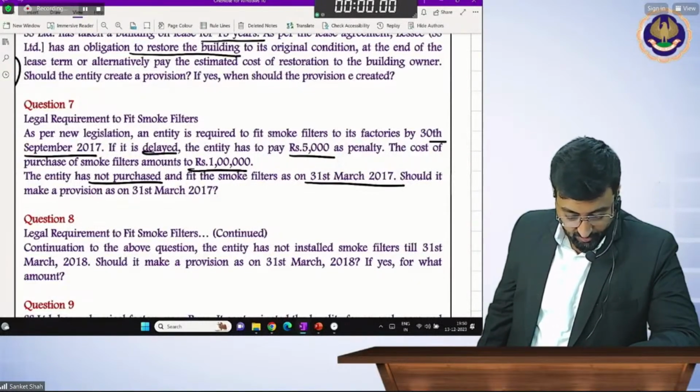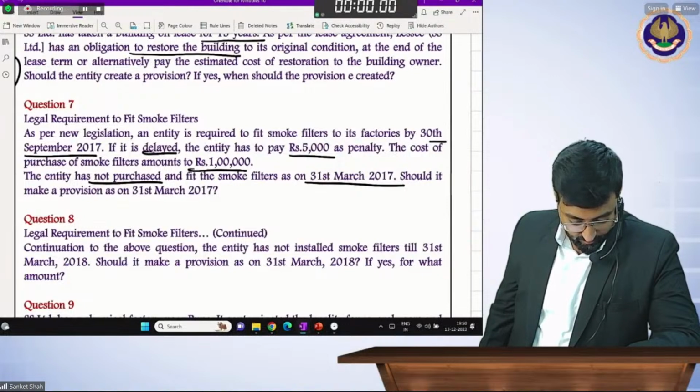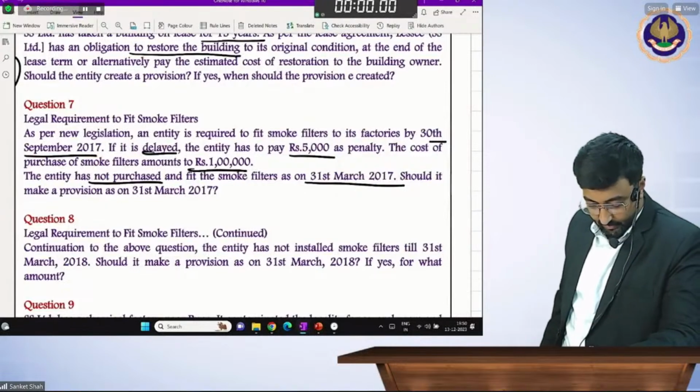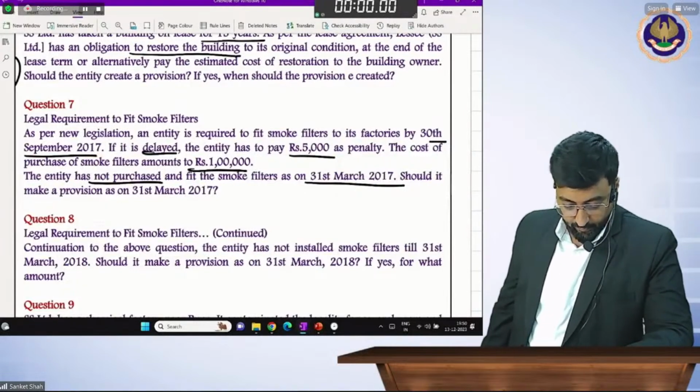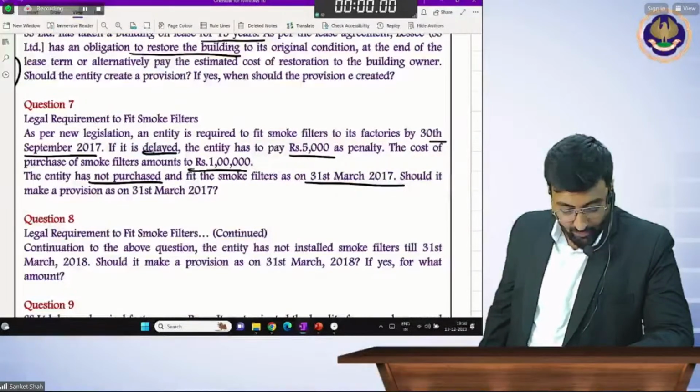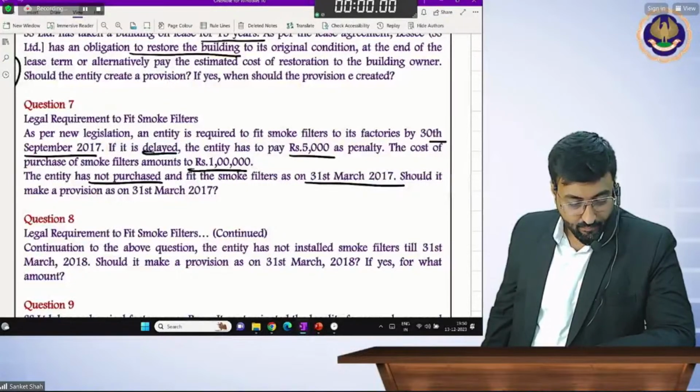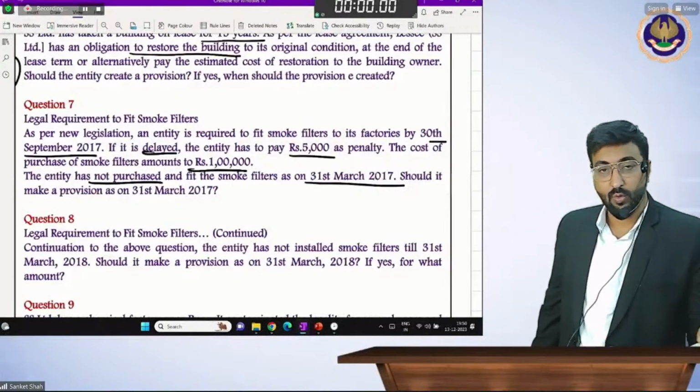Fire water sprinklers. Okay. Make a provision of 1 lakh? No beta. No, no.